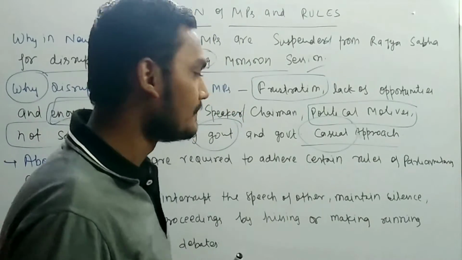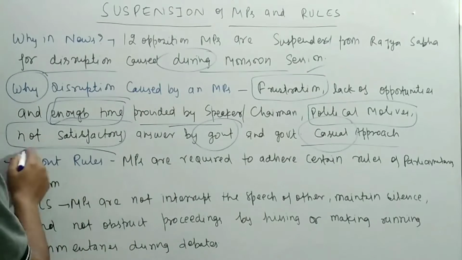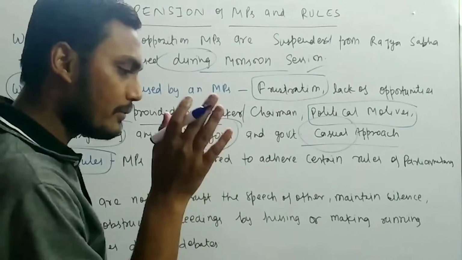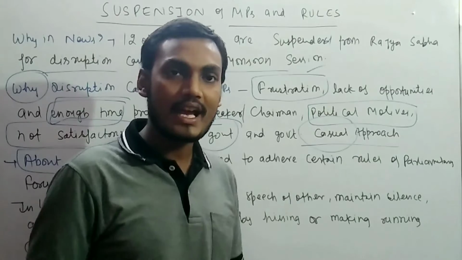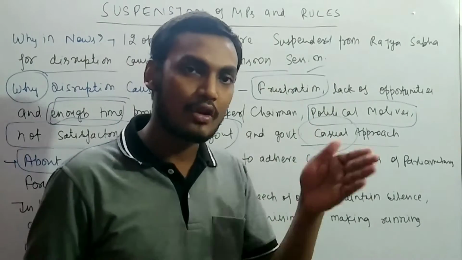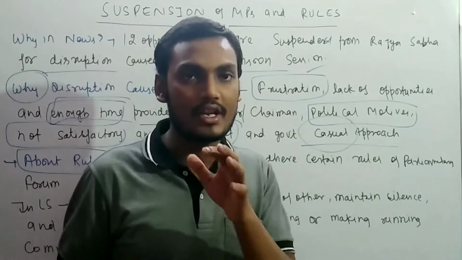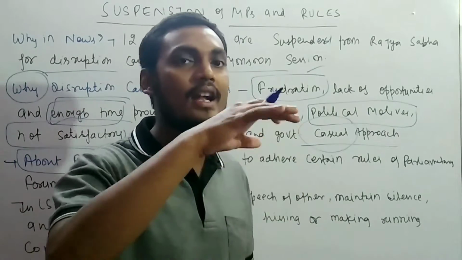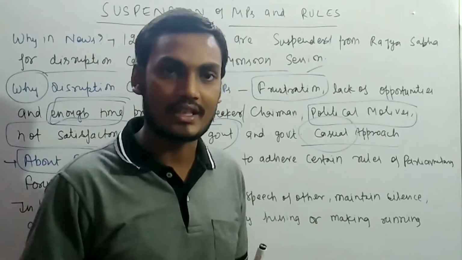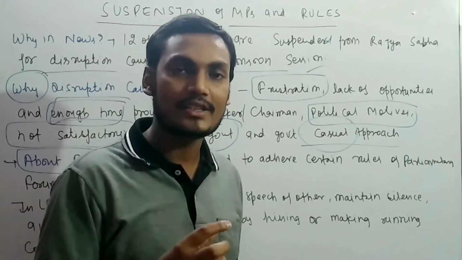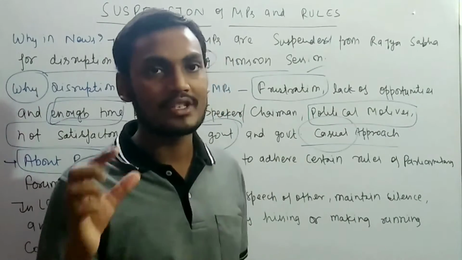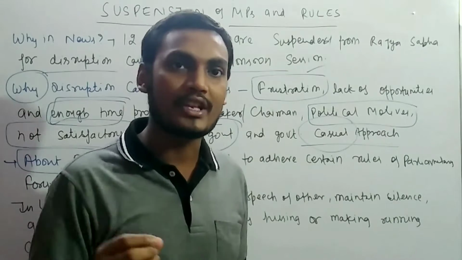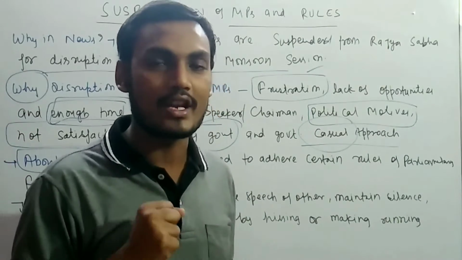So remember them. If you talk about the rules, firstly you need to remember that there is the Speaker in the case of Lok Sabha and the Chairman in the case of Rajya Sabha. The Speaker presides over the Lok Sabha and the Chairman presides over the Rajya Sabha. Obviously there is the Deputy Speaker in the case of Lok Sabha, the Deputy Chairman, and a panel of chairmen including 10. This is very, very important.